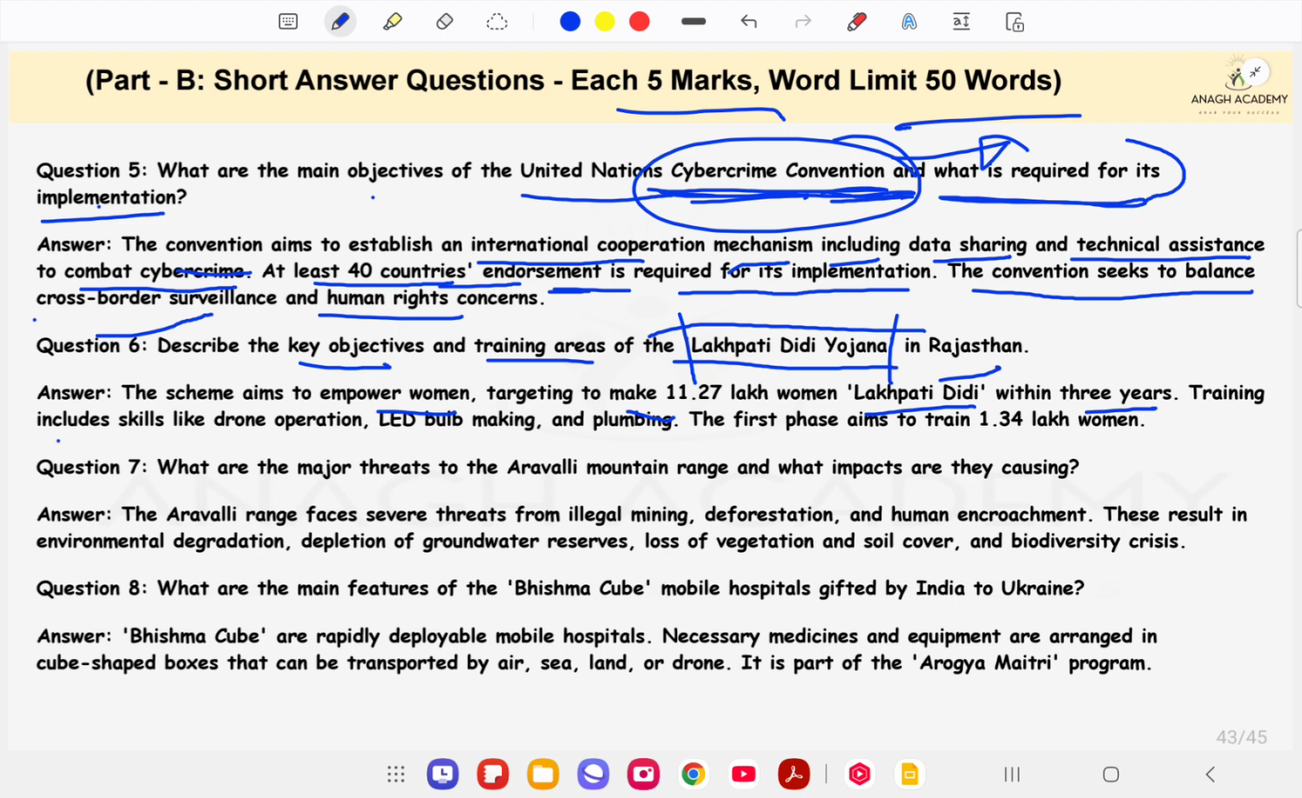So the answer is: the scheme aims to empower women, targeting making 11.27 lakh women Lakhpati Didi within 3 years. Training includes skills like drone operation, LED bulb making and plumbing. The first phase aims to train 1.34 lakh women. Okay.